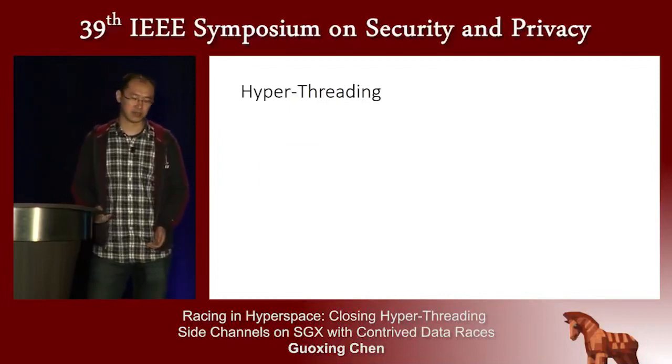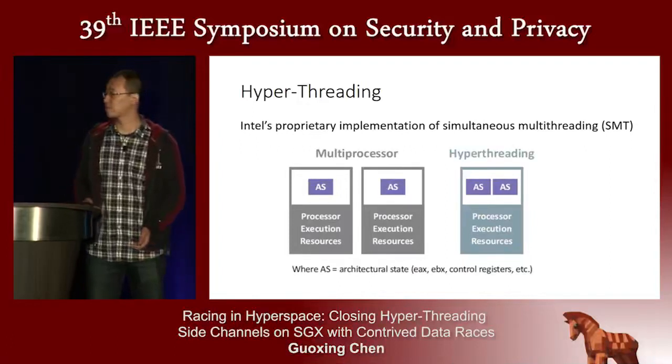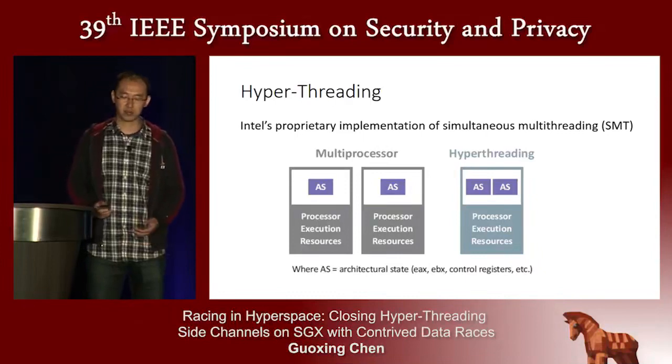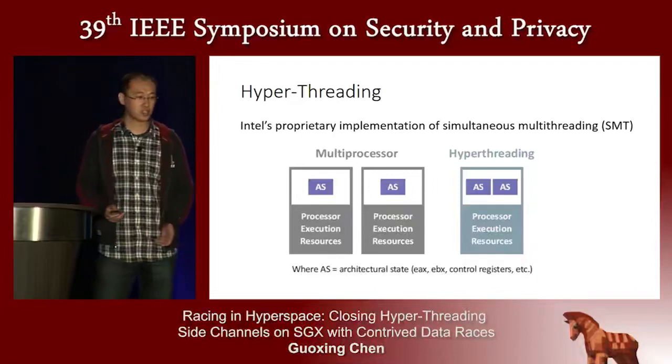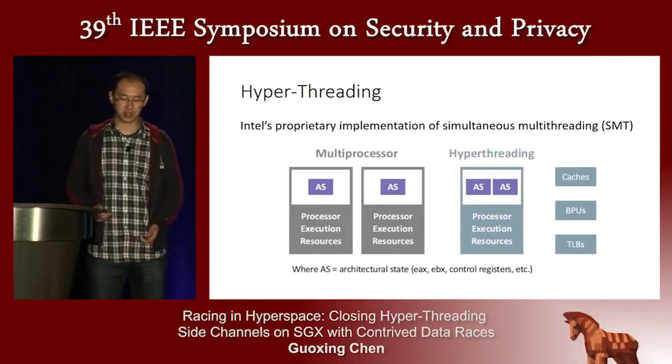So what's hyperthreading? Hyperthreading is Intel's proprietary implementation of simultaneous multithreading. It enables a physical core to execute two concurrent code streams, and the two are called hyperthreads. And the two hyperthreads share the same execution resources, such as the caches, BPUs, and the translation lookaside buffers, or TLBs.